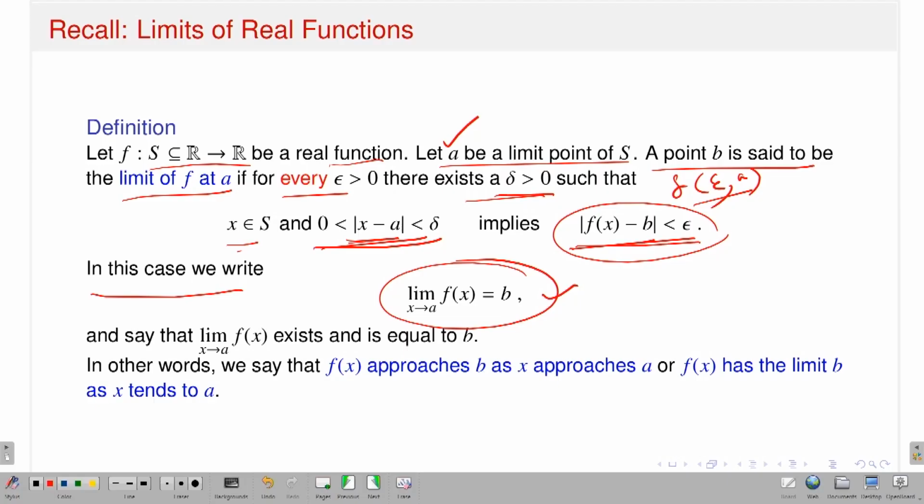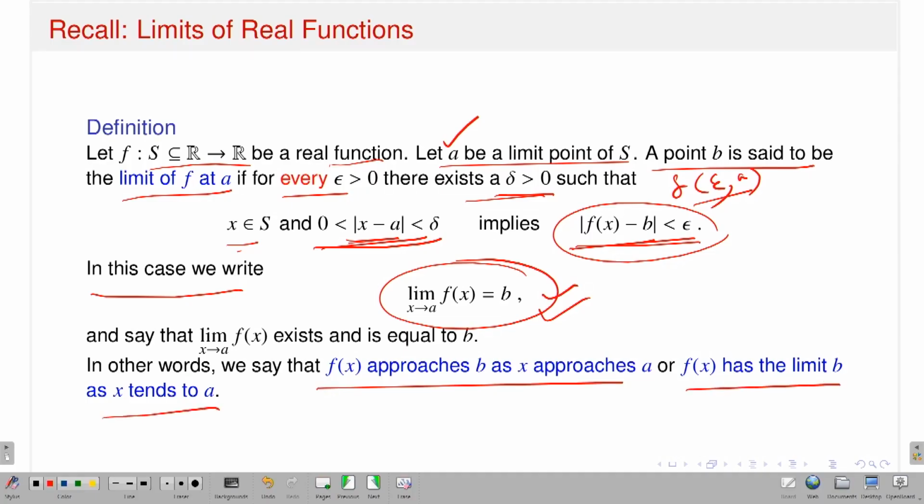That I think we are familiar with in the context of real valued functions of a real variable. If these things happen, then I will say that the limit exists. In other words, one can say that f(x) approaches b as x approaches a, or f(x) has the limit b as x tends to a.